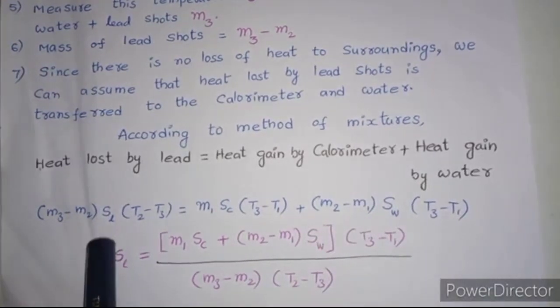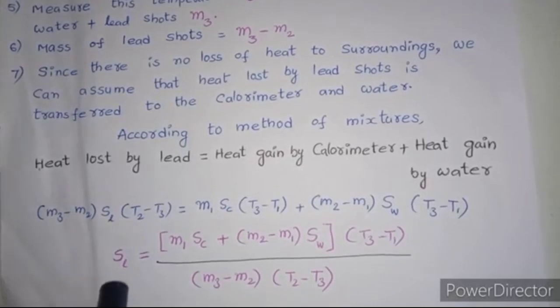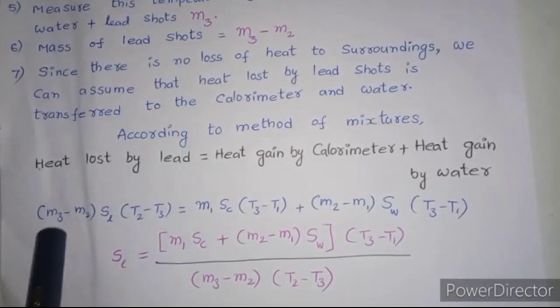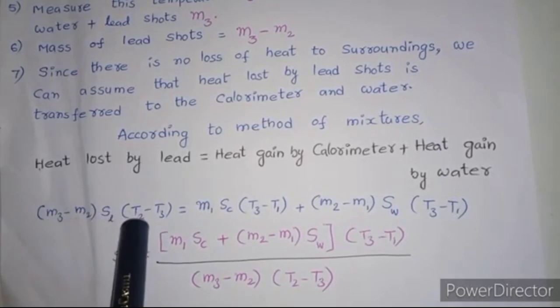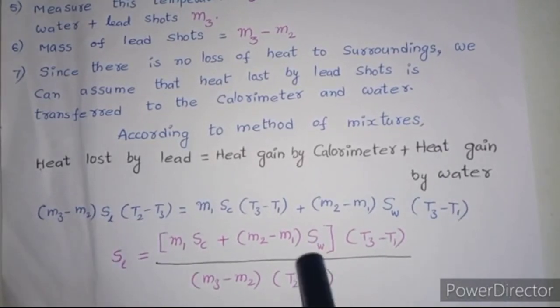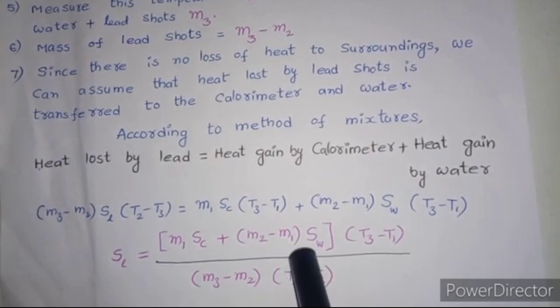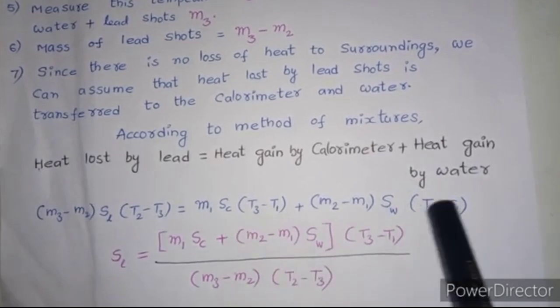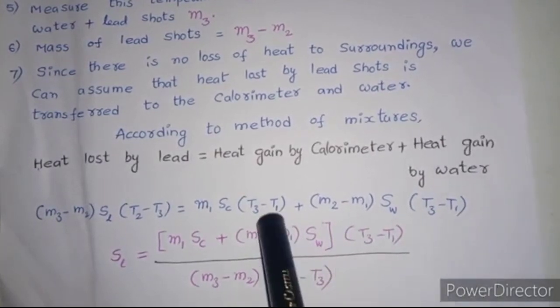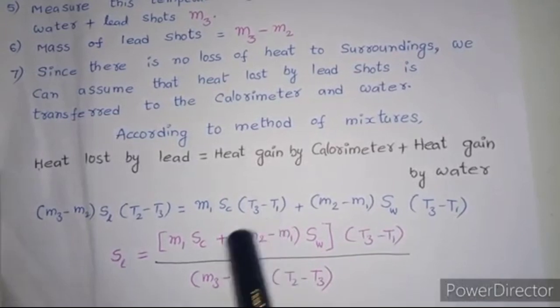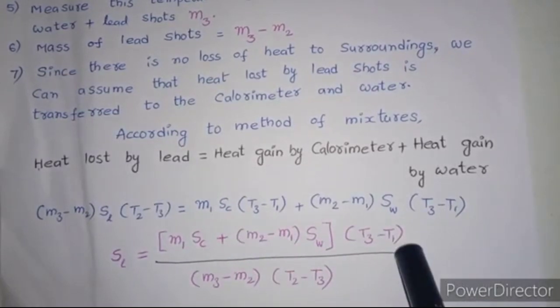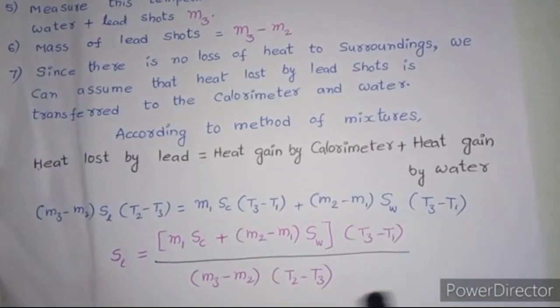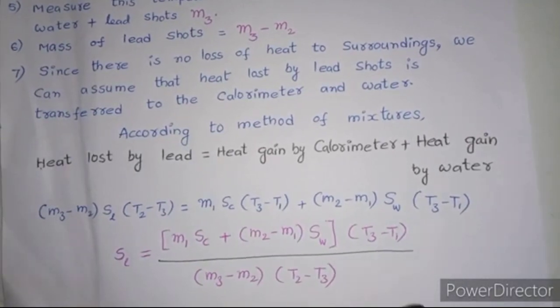So here we have to find the specific heat of lead shot, that is SL. If we send these two to the right side, the equation changes like this. In these two, T3 minus T1 is common, that's why we have taken it as common. So this is the formula to find the specific heat of the given solid.